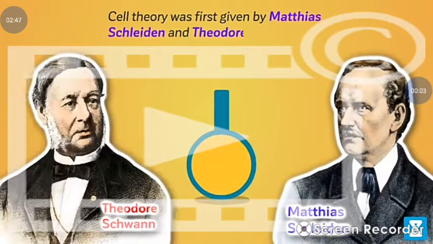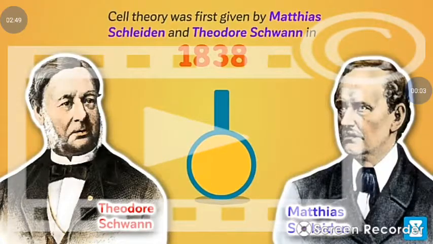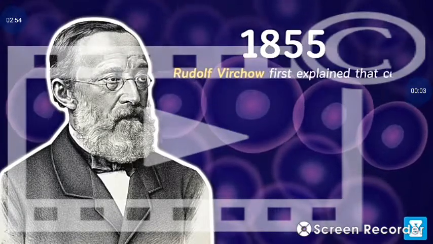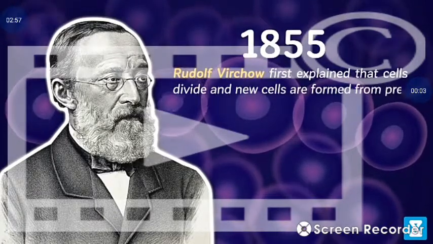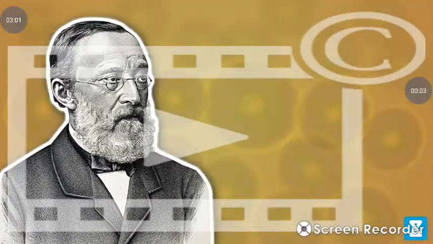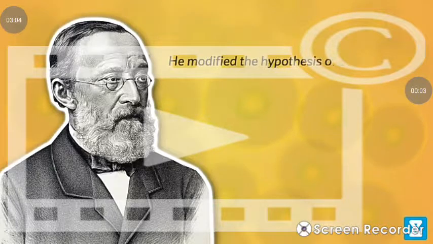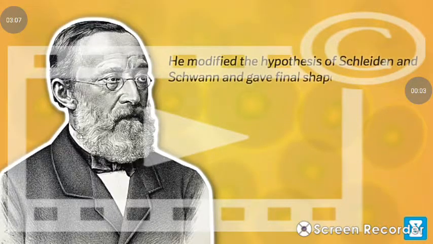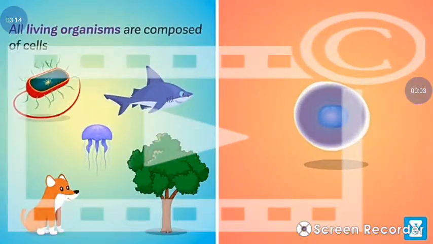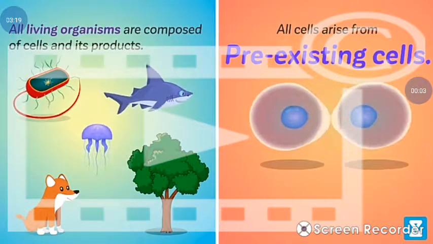Cell theory was first given by Matthias Schleiden and Theodor Schwann in 1838. But later, in 1855, Rudolf Virchow first explained that cells divide and new cells are formed from pre-existing cells. Omnis cellula e cellula. He modified the hypothesis of Schleiden and Schwann and gave final shape to cell theory. Cell theory as understood today is: number 1, all living organisms are composed of cells and its products. Number 2, all cells arise from pre-existing cells.